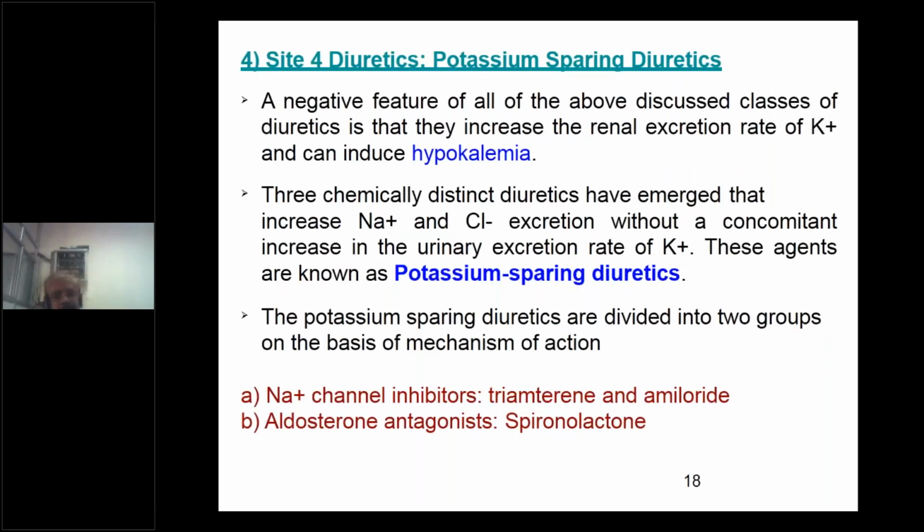Now we'll come to the last, that is site 4 diuretics. They are also called by another name, potassium sparing diuretics. A negative feature of all the above discussed classes of diuretics is that they increase the renal excretion rate of potassium and can induce hypokalemia. These are just negative points with respect to site 1, site 2, and site 3 diuretics.